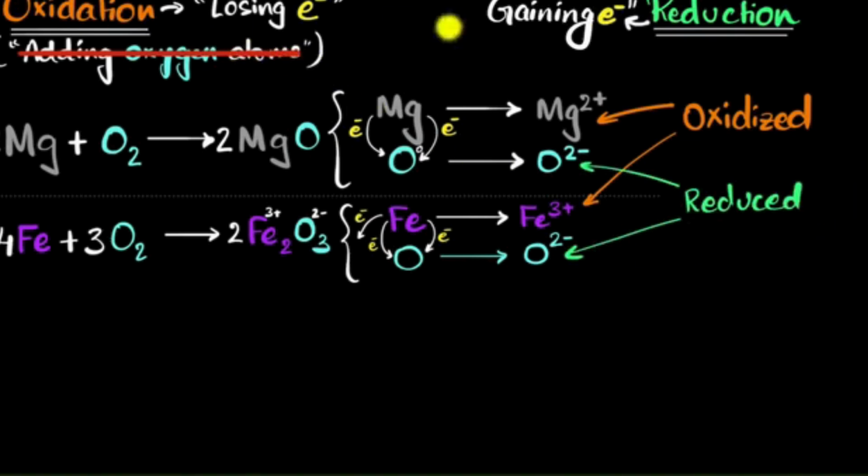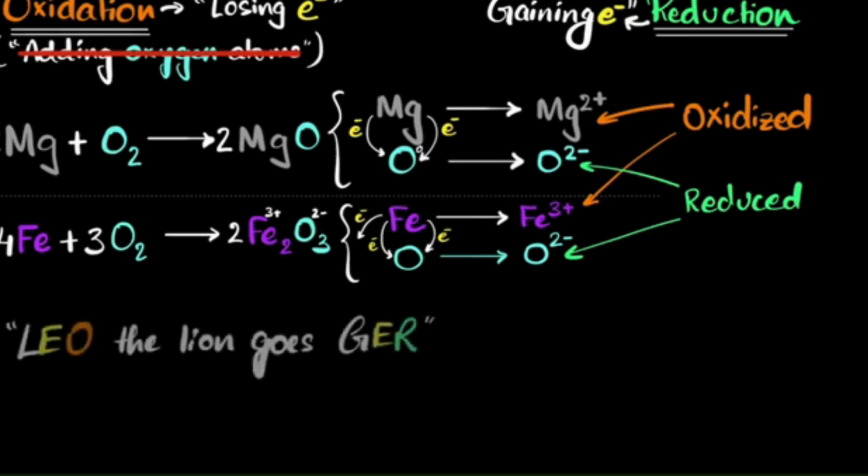But of course, what if we forget this? How do we remember that oxidation is losing electrons, reduction is gaining electrons? Well, there are a couple of mnemonics you can use. For example, one mnemonic that I like is Leo the lion goes grrr. Here, losing electrons is oxidation, gaining electrons is reduction. Another mnemonic you can use is oil rig. Oxidation is losing, reduction is gaining.